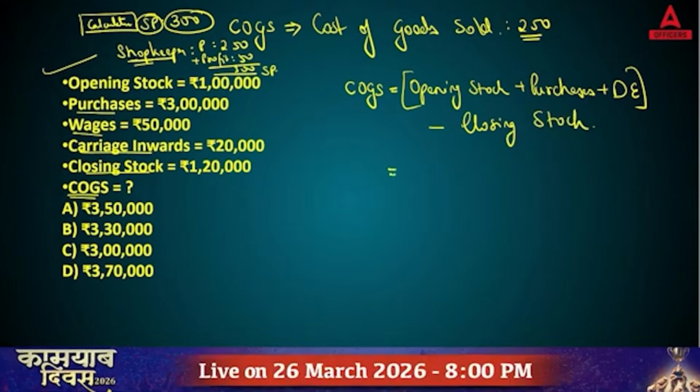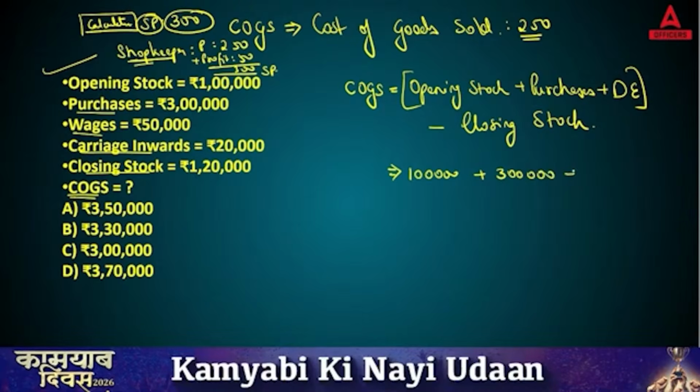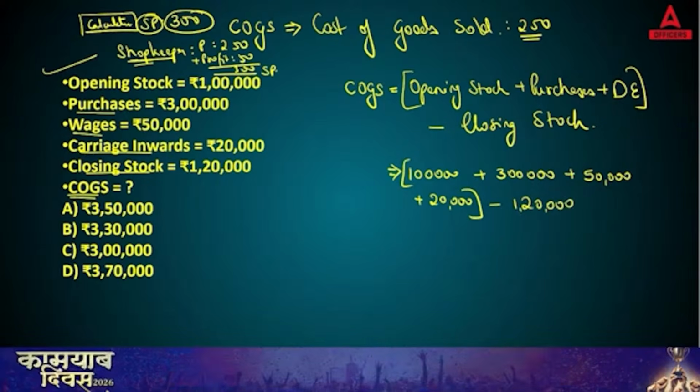So COGS here is equal to 1 lakh plus 3 lakhs plus 50,000 plus 20,000, this amount will be added, minus 1,20,000.